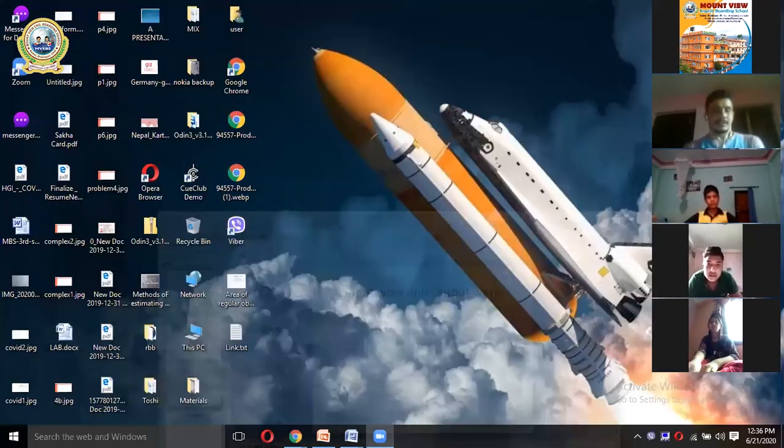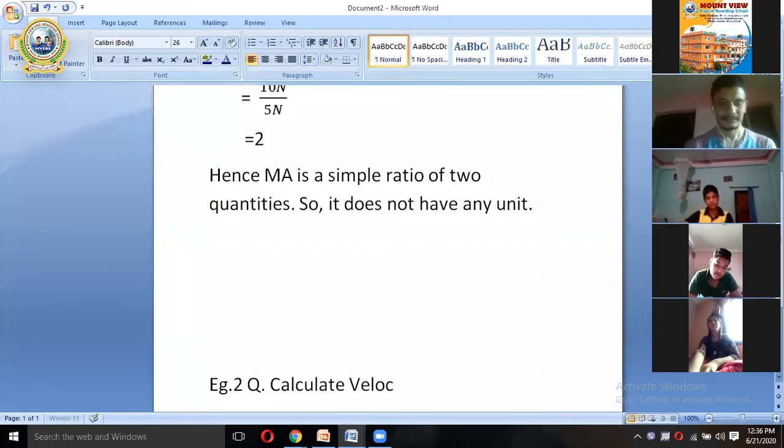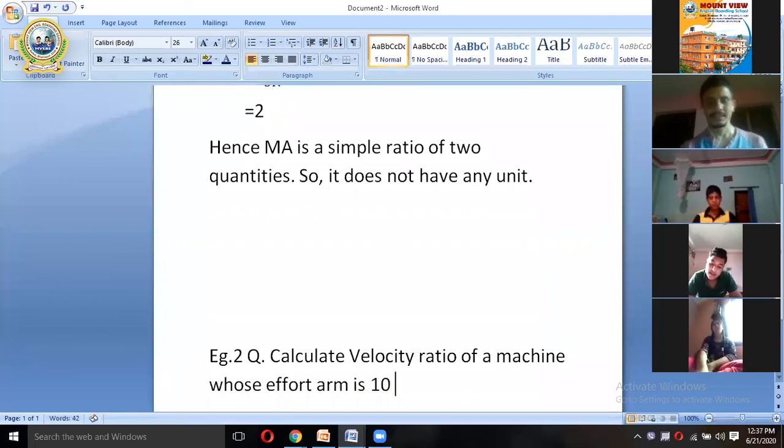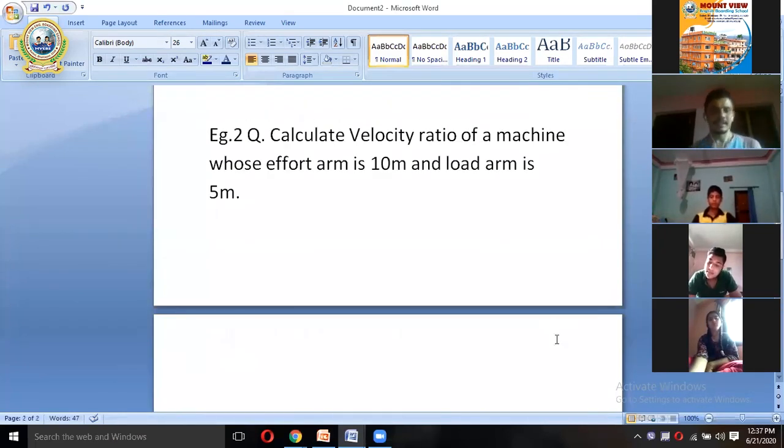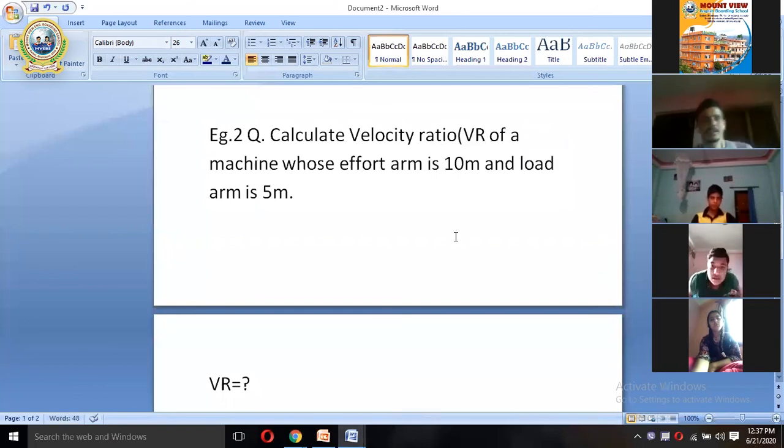Example number 2. Question: calculate the velocity ratio of a machine whose effort arm is 10 meter and load arm is 5 meter. The question says calculate VR. VR equals to what? You can see the question clearly there. Students, calculate velocity ratio. VR equals to what?